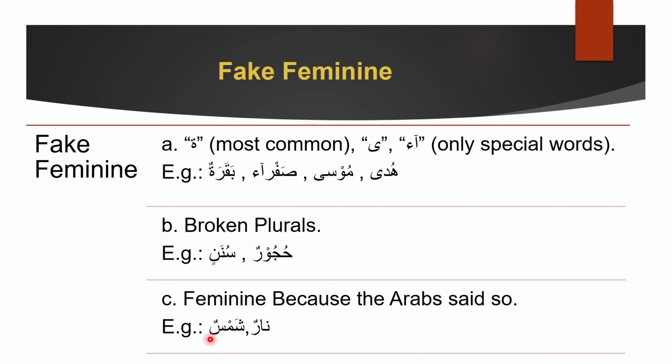And examples of that are Shamsun, which means sun, and Narun, which means fire. So now you know two things: why Baqaratun is feminine and why Shamsun is feminine. And by the way, car, which I discussed earlier, in Arabic is Sayaratun. Yes, tun. At the end you can see the ta marbuta. That's why it's feminine, and more specifically fake feminine. Okay, so now we'll be discussing feminine because the Arab said so. They are words that are feminine because the Arab said so. What are they? We'll find out.